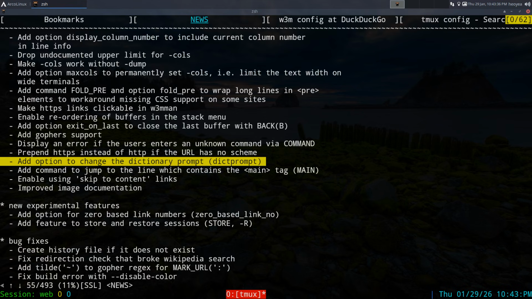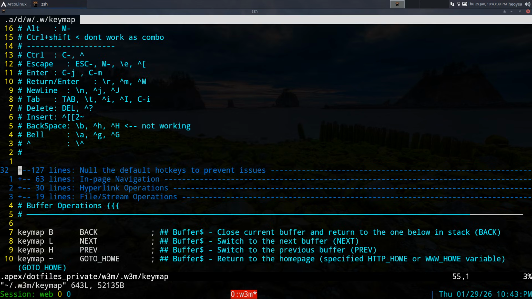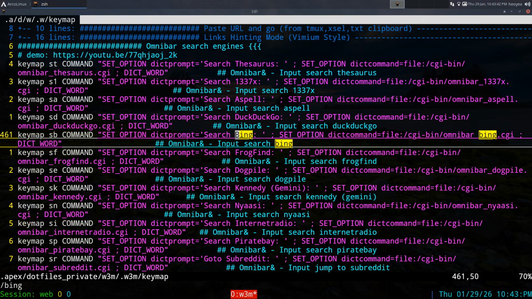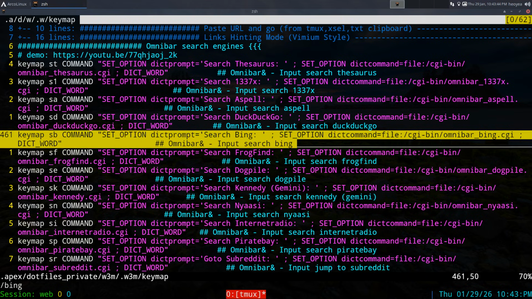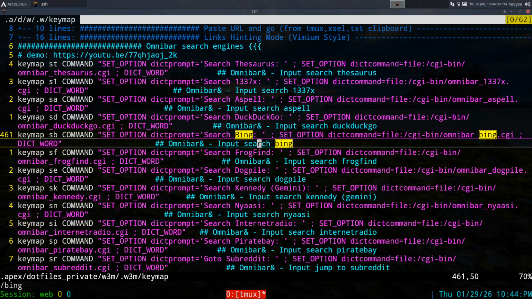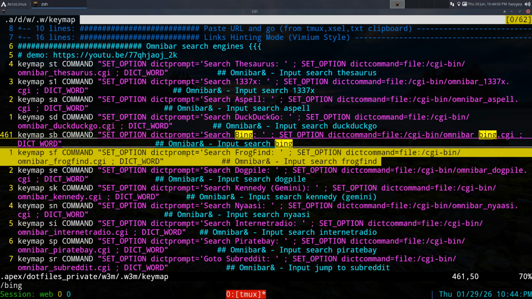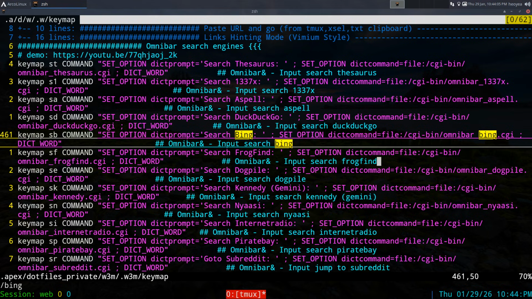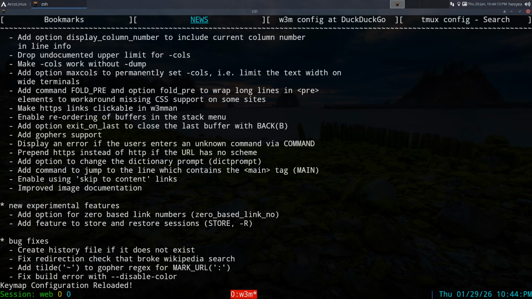The dict prompt. You can actually change that, and I'll show you an example of how it looks here. There's a Bing here. So this is the code here. All you gotta do is set opt dict prompt and then search Bing, or whatever name that you want. So if you want to search DuckDuckGo or whatever it is, then you can just change the little title in there. So that's all you got to do for that. For the dict prompt, you can actually just change it to your liking, right? Anyways, that's what you do in there.